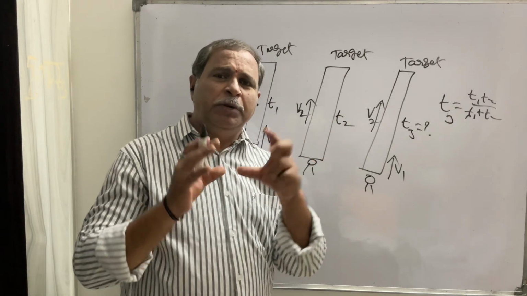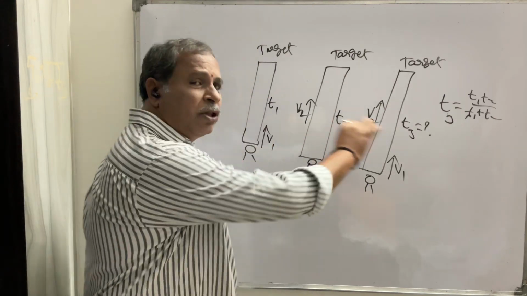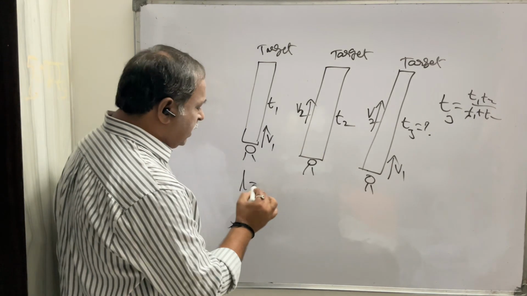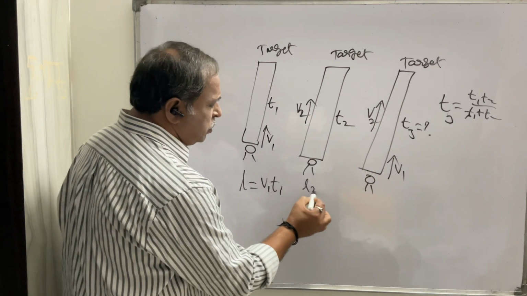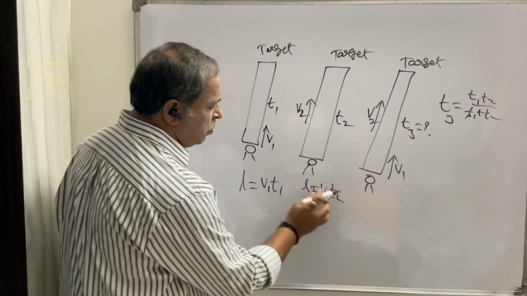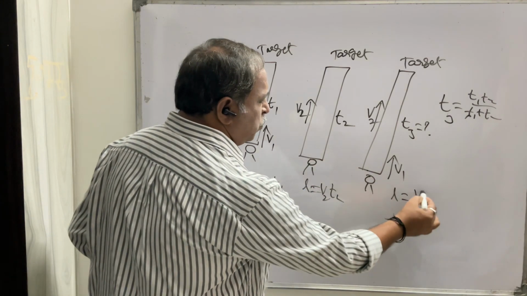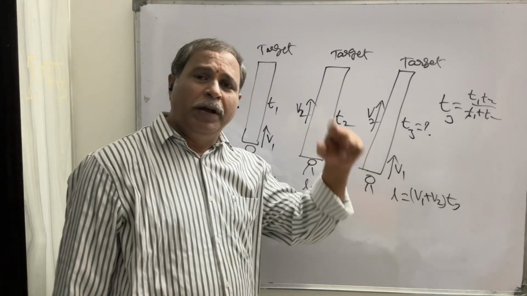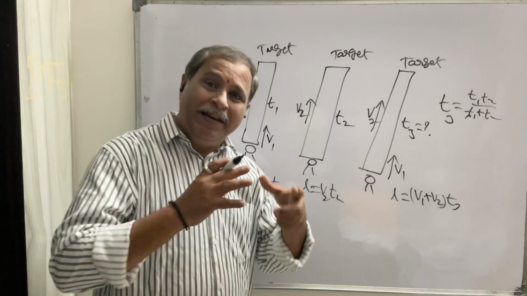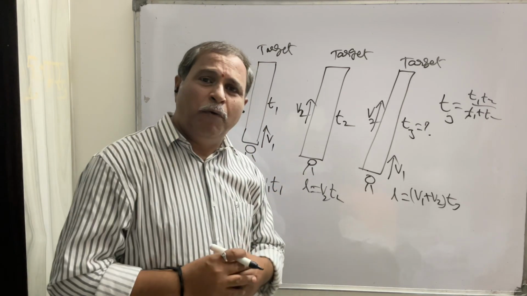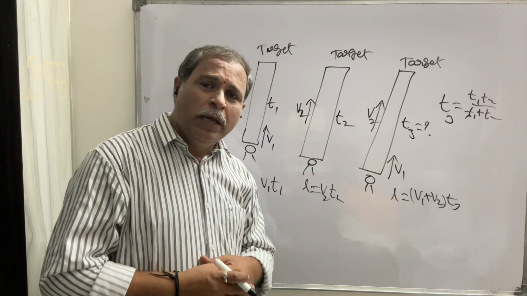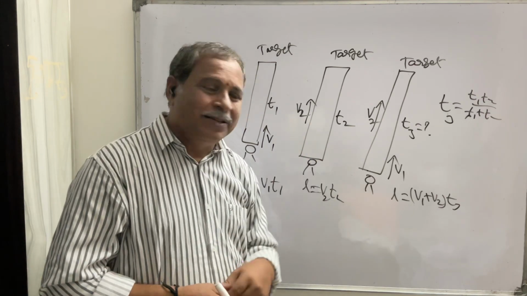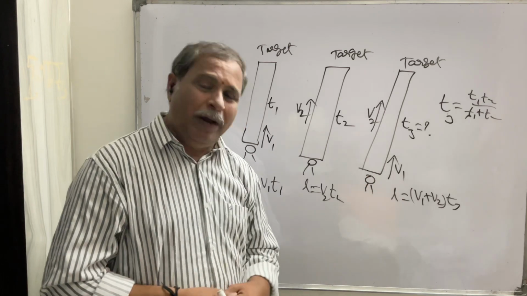So what is the concept involved in this question? Length of the escalator is the same in all 3 cases. So in the first case, L equals V1 T1, and L equals V2 T2. In the third case, L equals (V1 plus V2) into T3, because in the third case both are moving in the same direction. Very interesting, you know. The escalator is carrying Preeti in the upward direction with velocity V2, and Preeti also is walking along with the escalator towards the target. That is the reason why we are adding these two velocities.